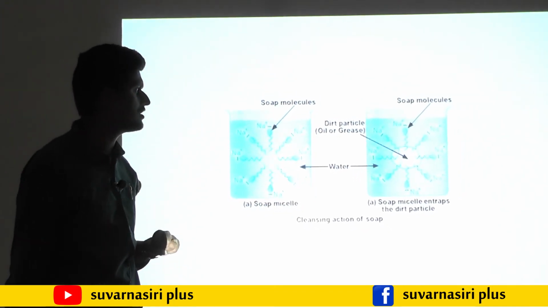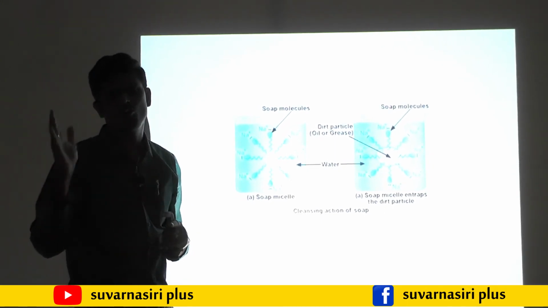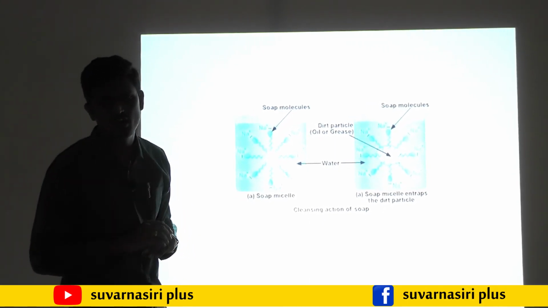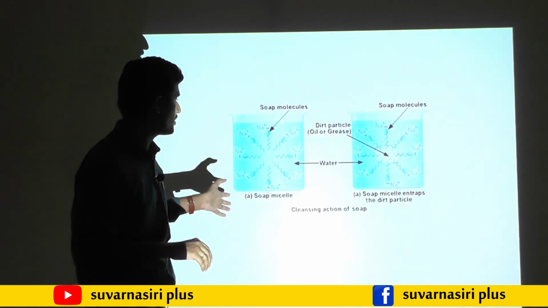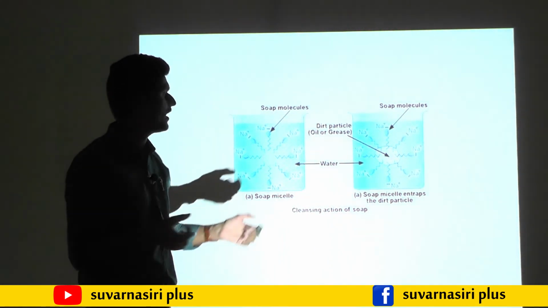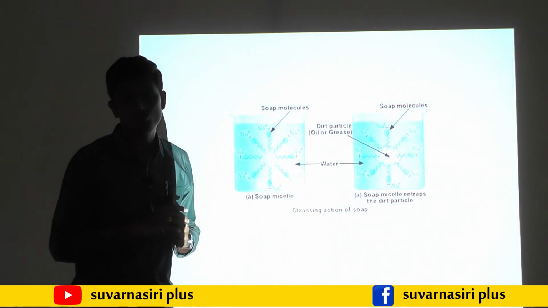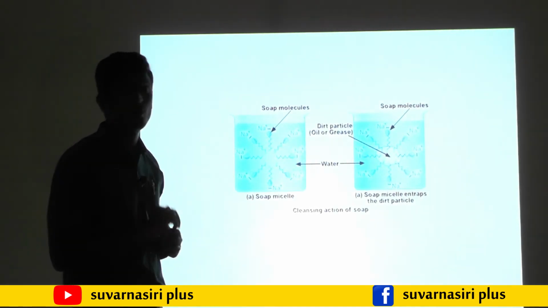If a question arises for 2 marks, you have to write the definition of soap. Sodium or potassium salt of a long chain fatty acid is called soap. Then next you have to write how the soap consists of two ends, one end reacts with water, the other reacts with dirt, then finally it forms an emulsion. It helps to remove the dirt, and you will get your 2 marks.